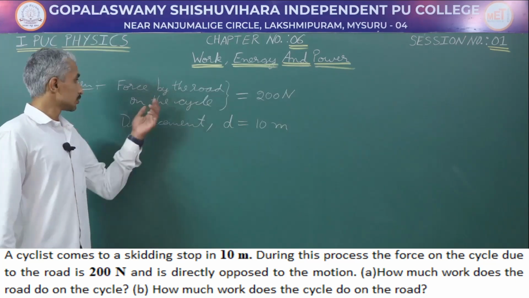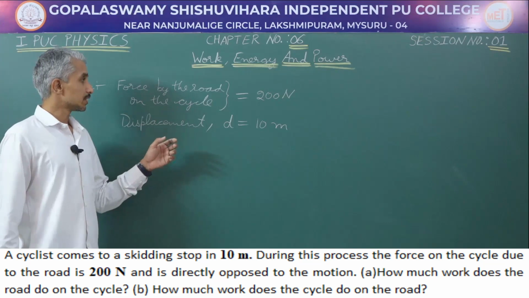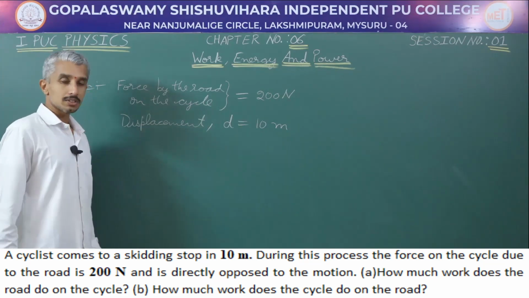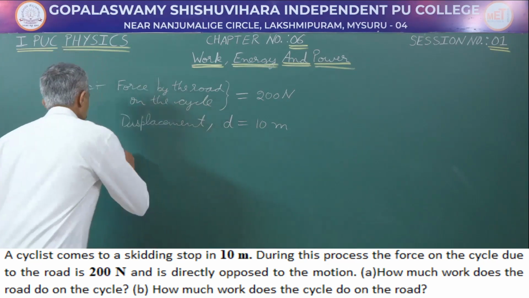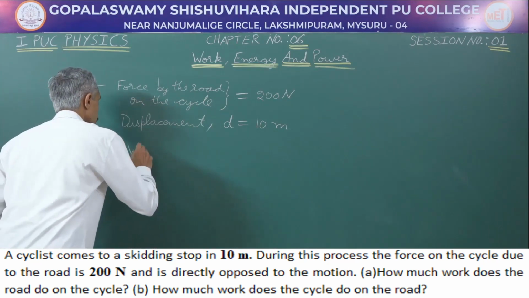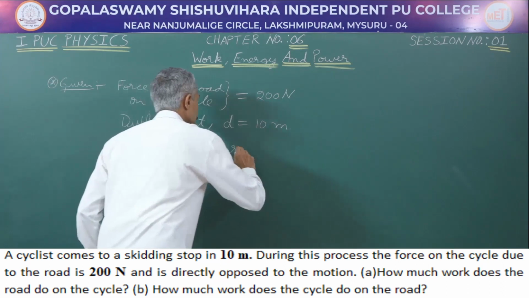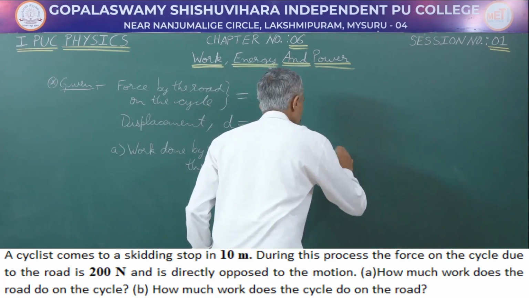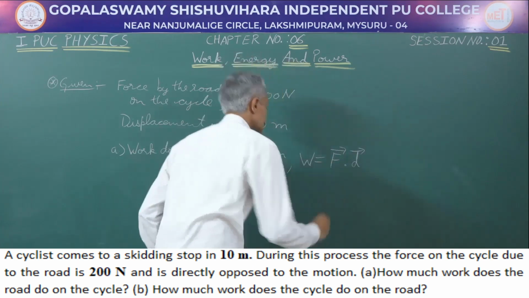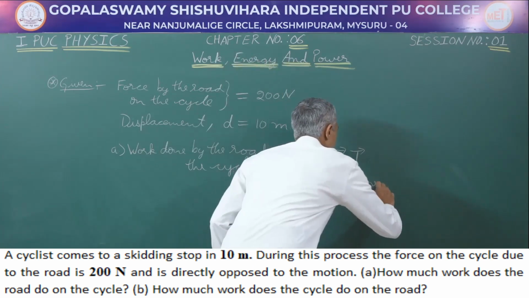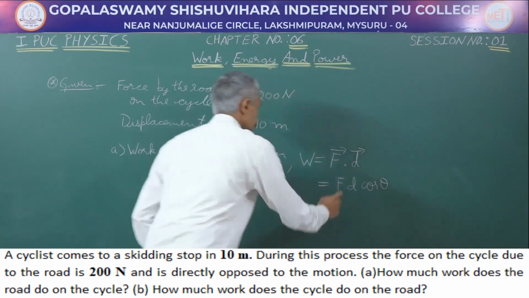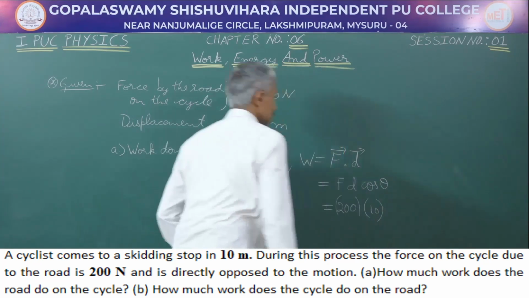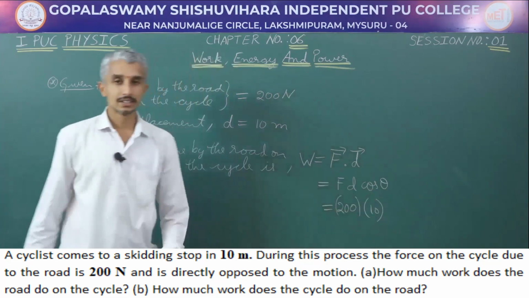In the numerical, the force by the road on the cycle has been given, which is 200 Newton, and the displacement is given, which is 10 meter. Now, the work done by the road on the cycle, take this as W, is going to be equal to F dot D, which is F D into cos theta. The force is 200 Newton, displacement is 10 meter, cos theta.